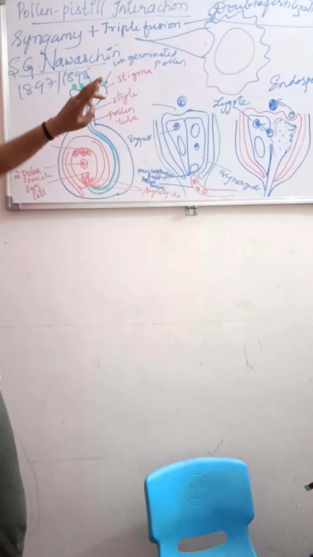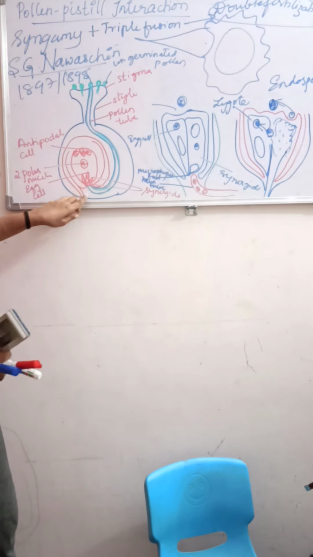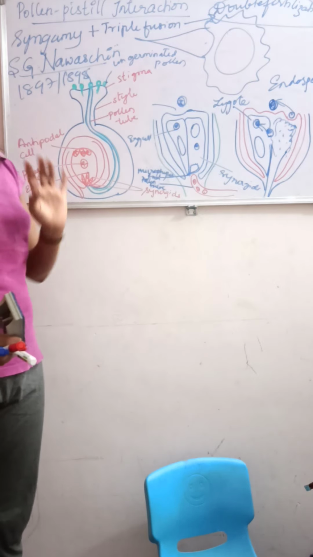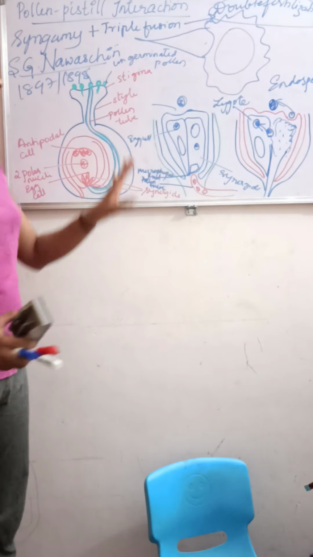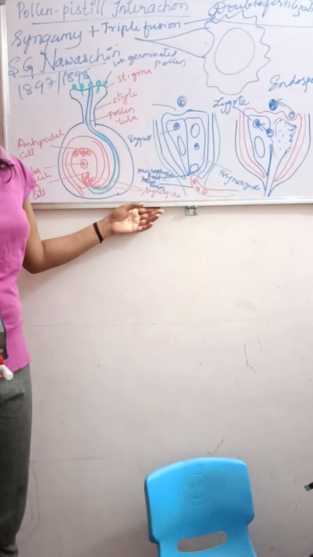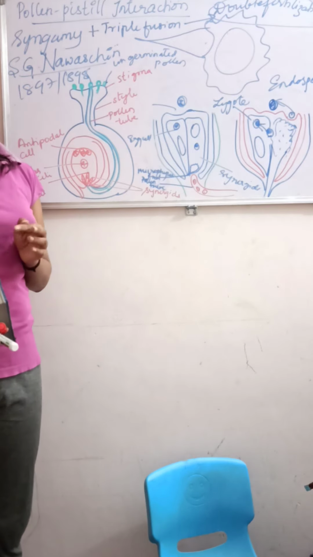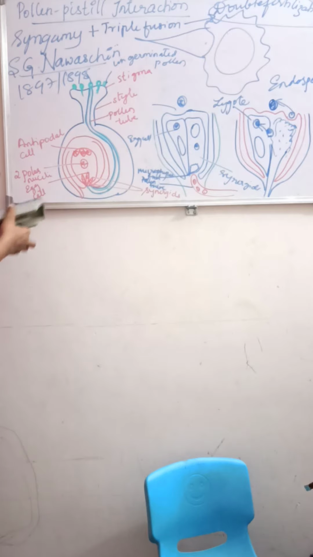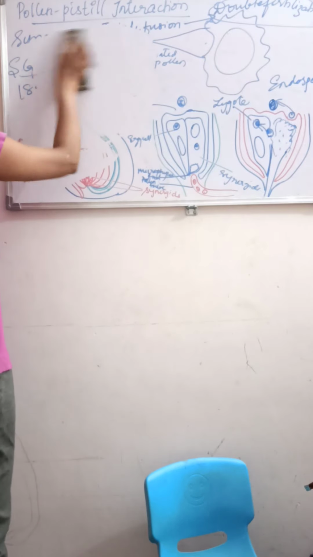Third, the entry of the pollen tube into the ovary. Then fourth is double fertilization. These four steps lead to fertilization in most angiosperm flowers. So I'll write these headings one by one.